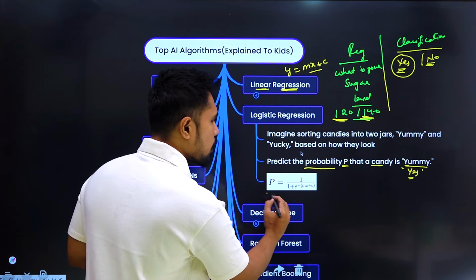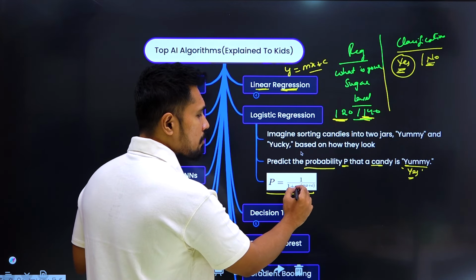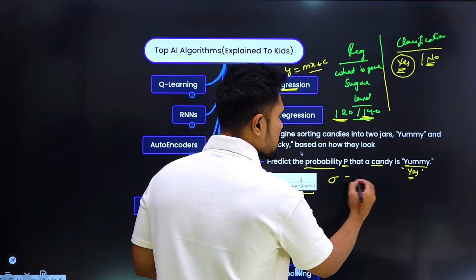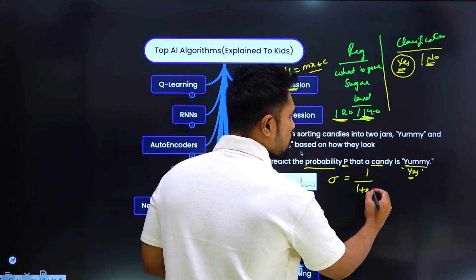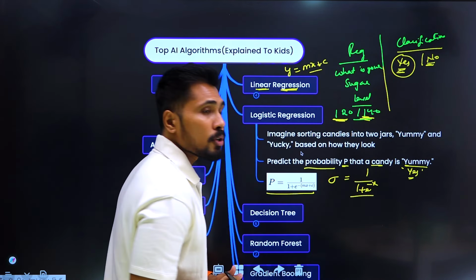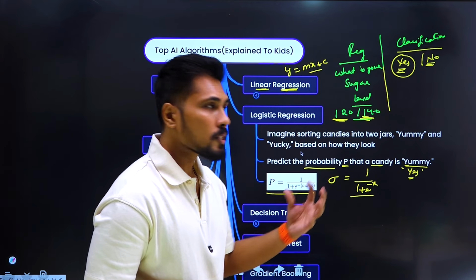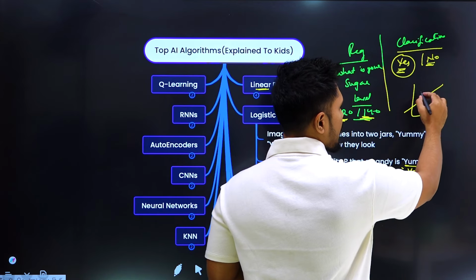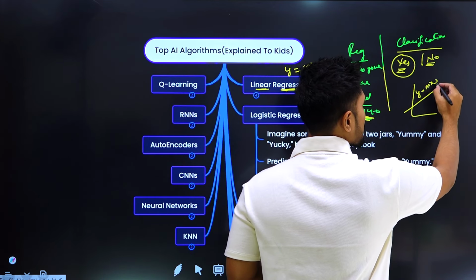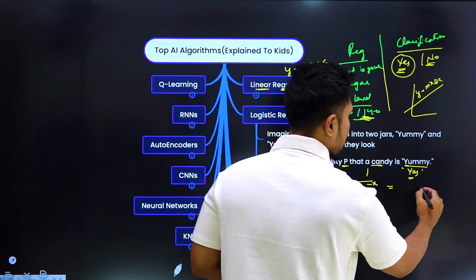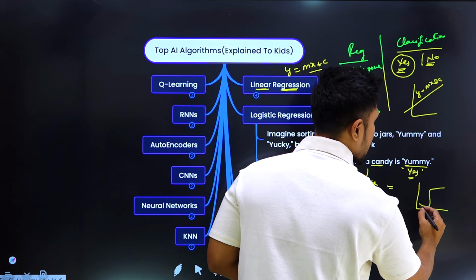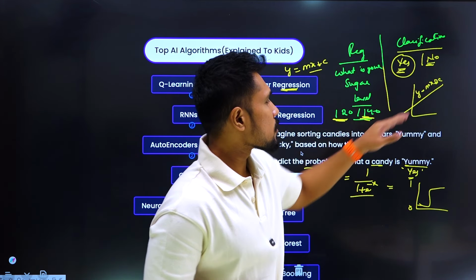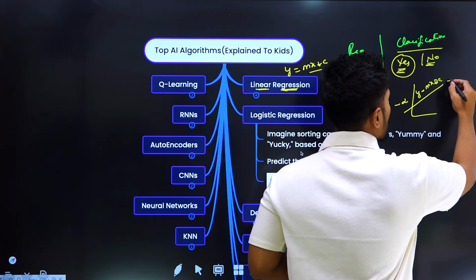So now we got a probability equation in logistic, P equal to 1 by 1 plus e to the power of minus (mx plus c). This is called a sigmoid equation, 1 by 1 plus e to the power of minus x. What does the sigmoid equation do? Linear regression gives a straight line. When you pass y equal to mx plus c into the sigmoid equation, we get a sigmoid curve like this where the data ranges between 0 to 1. This ranges between minus infinity to plus infinity.